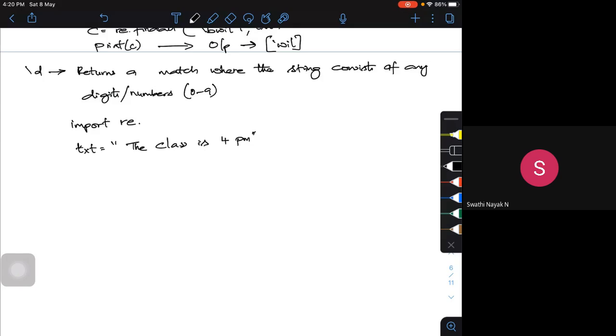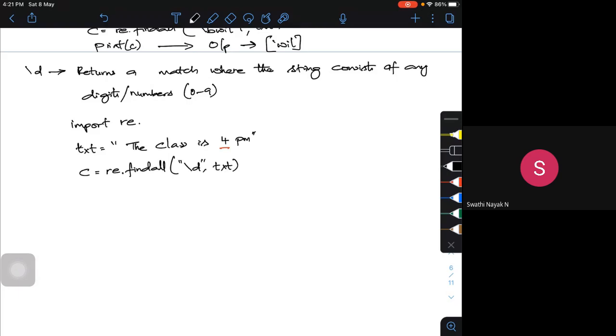Now, what does this do? It will check for any digits in the string. If I look at this, there is a digit, 4. Now if I write the code, some c is equal to re.findall, and simply within inverted commas I put slash d, checking in that particular string.